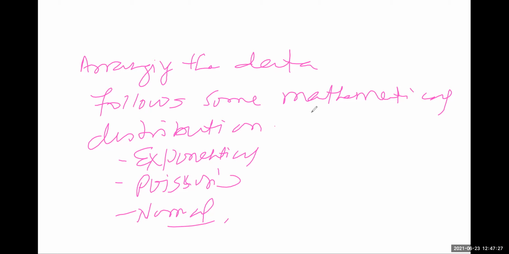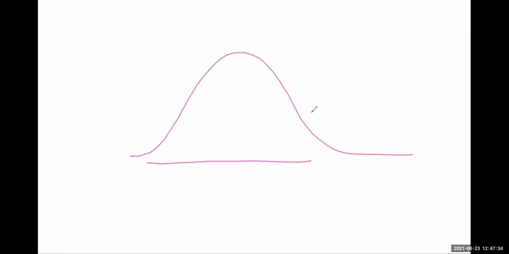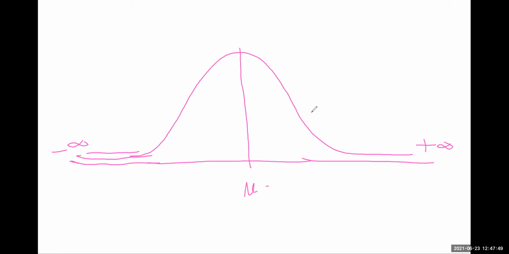So what is the normal distribution? If you are able to see this, see here, the normal distribution is a bell-like shape, and it extends from minus infinity to plus infinity. In the middle is the mean value. This is known as the mean, and this is the dispersion. There you plot the data. These are the data points, all the data. Near the mean there is a lot of frequency.